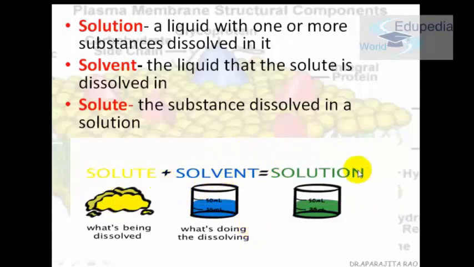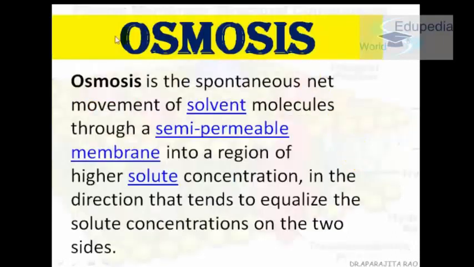Why are we learning this? It is because we have to study osmosis. Osmosis is the spontaneous net movement of solvent molecules through a semi-permeable membrane into a region of higher solute concentration. So what moves? The solvent moves. The solvent is usually liquid, the water part. The water will move through a semi-permeable membrane into a region of higher solute concentration.